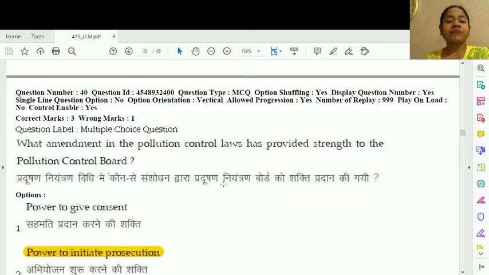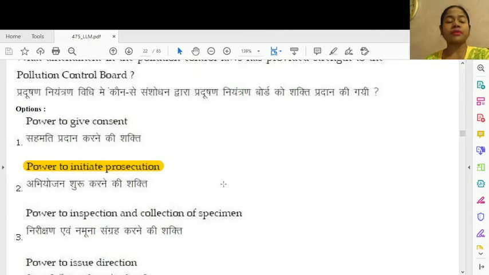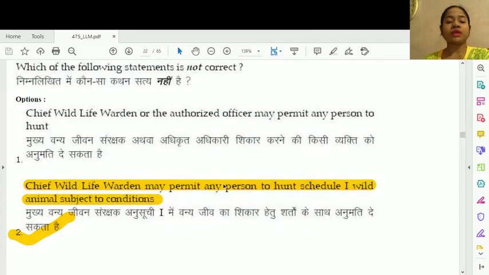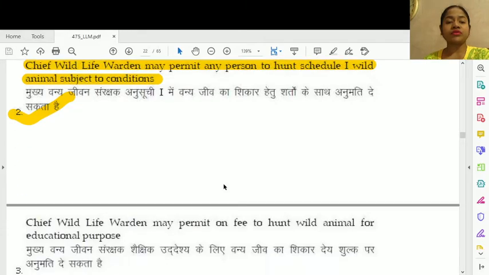Question number 40. What amendment in the pollution control laws has provided strength to the pollution control board? This is option number 2, power to initiate prosecution. Question number 41. Which of the following statements is not correct? This is option number 2. Chief Wildlife Warden may permit any person to hunt Schedule 1 wild animals subject to conditions.